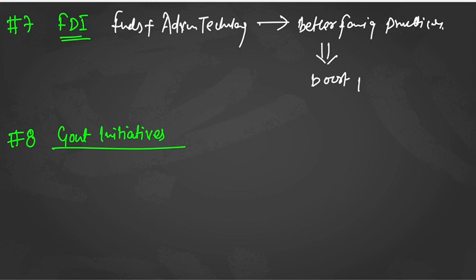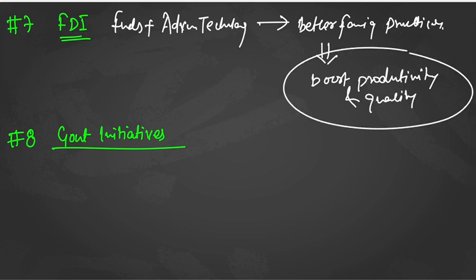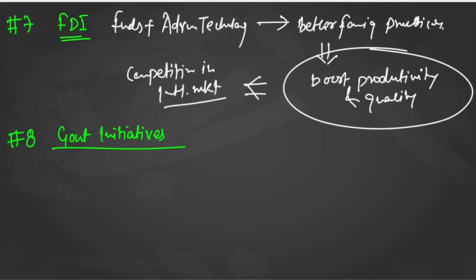Boost productivity as well as quality. And once you are boosting the productivity and the quality, your product will be competitive in the international market. So you can talk about these things under FDI.